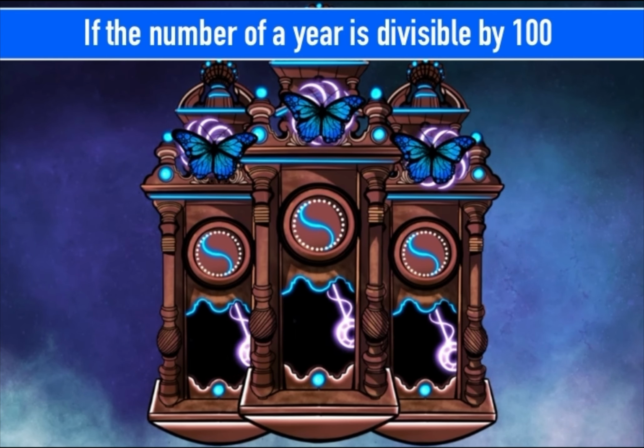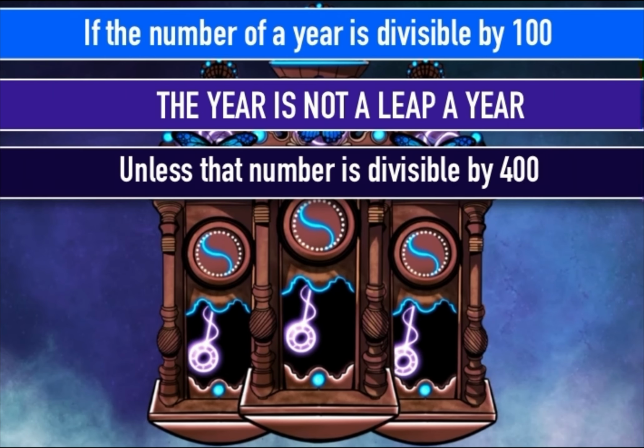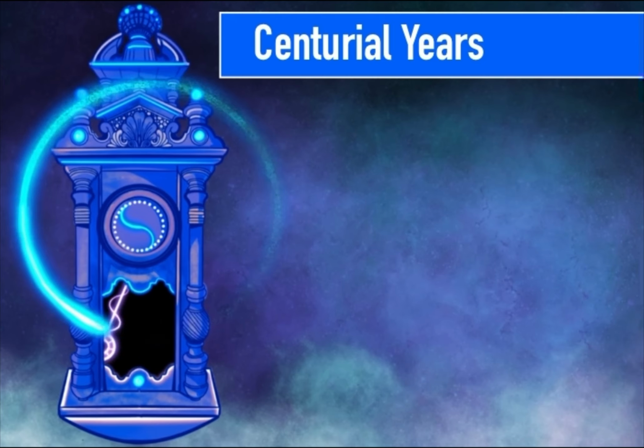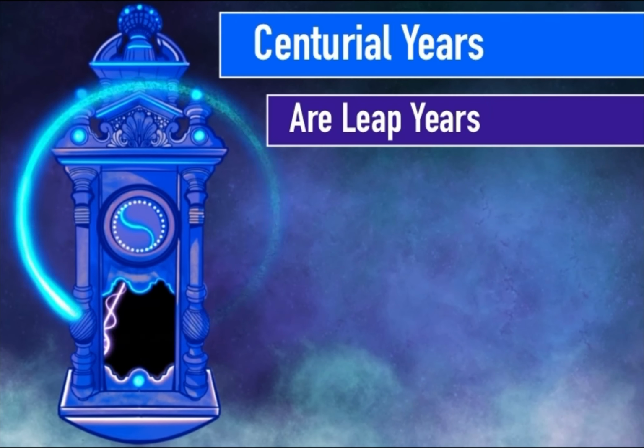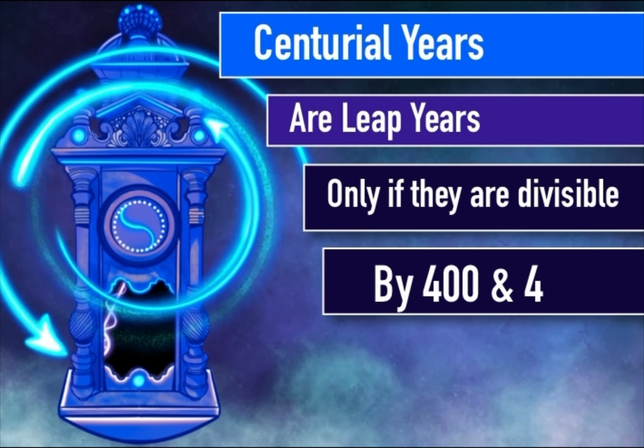Also, if the number of a year is divisible by 100, it is not a leap year, unless that number is divisible by 400. Centurial years are leap years, but only if they're divisible by 400 and by 4.